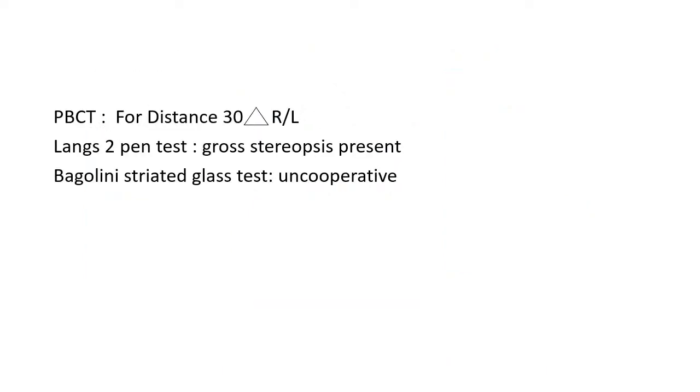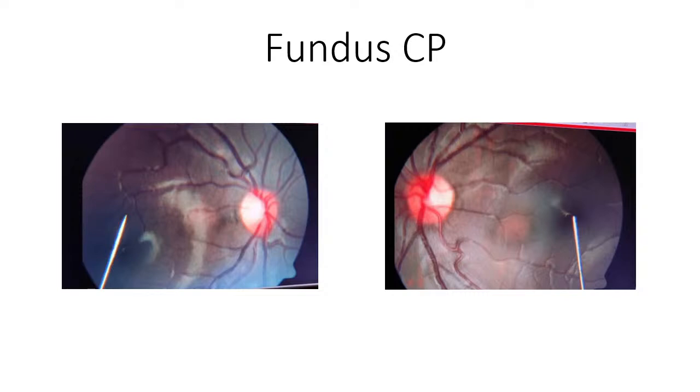The prism bar cover test revealed a 30 prism diopter right over left hypertropia. The Lang's two-pen test showed the presence of gross stereopsis, while the child was uncooperative for the Bagolini striated glass test. On the fundus clinical picture, we can see the fovea of the right eye is below the disc level, suggestive of excyclotorsion of the right eye.